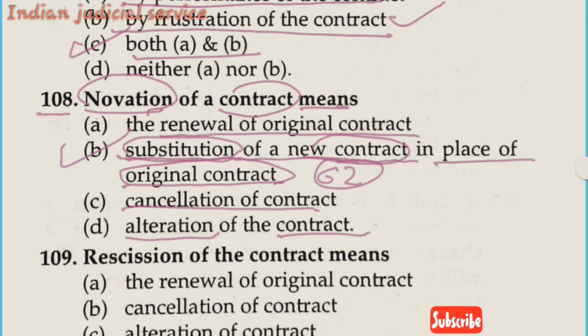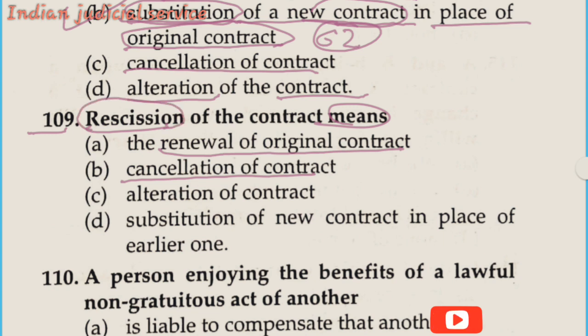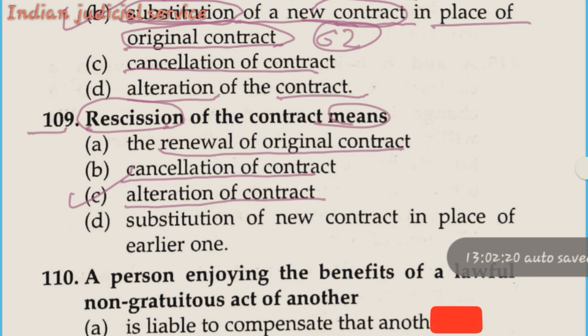Now question number 109. The rescission of contract means, option A, the renewal of original contract. Option B, cancellation of contract. Option C, alteration of contract, and option D, substitution of a new contract in place of the earlier one. So it is clear, this is the word rescission here. Rescission means the alteration of contract. So the answer is option C.